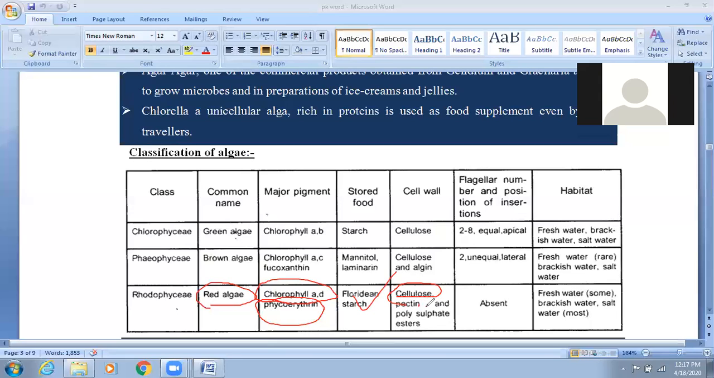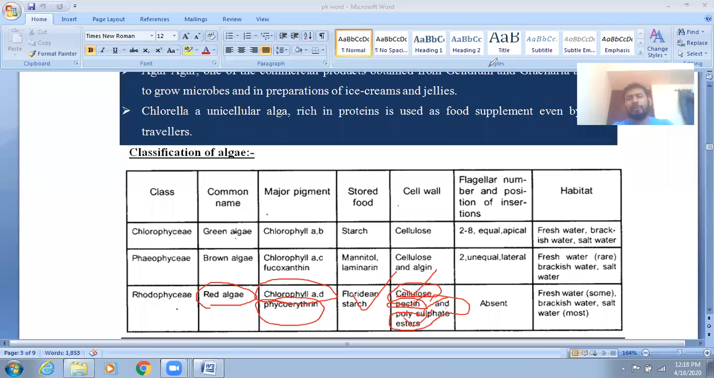Then they also have pectin, and along with the pectin they have another very important thing called polysulfate ester, which is found in the Rhodophyceae class of algae. Their cell wall has cellulose, pectin, and polysulfate ester. So very important. These are the contents of the cell wall of Rhodophyceae.